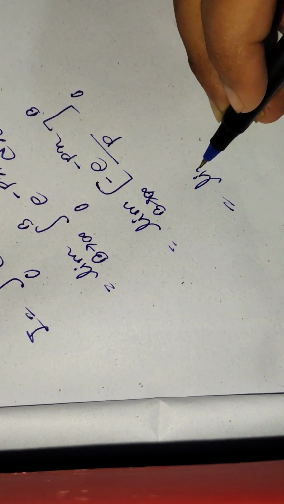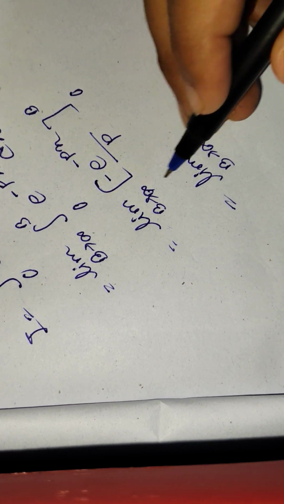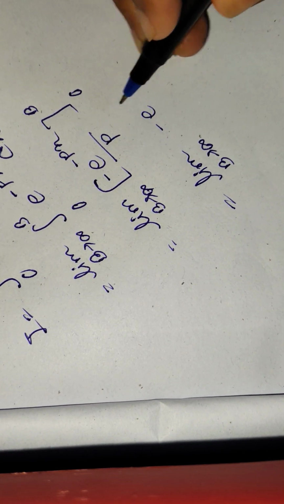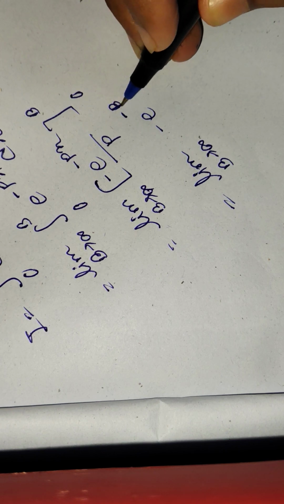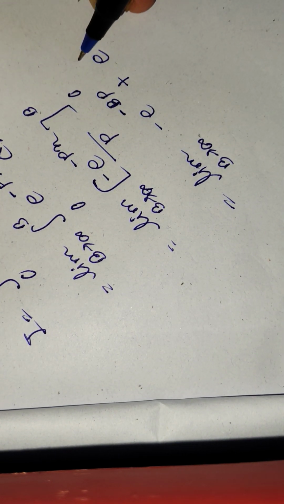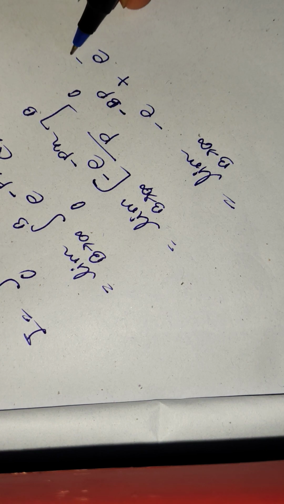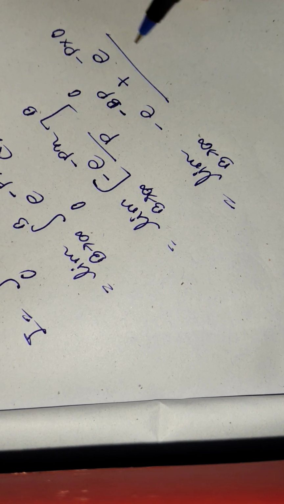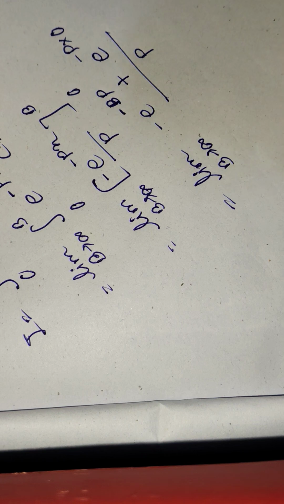Now you can see we are putting the limits of x. This is minus e to the power minus b into p plus e to the power minus p into 0, divided by p. Very nice.